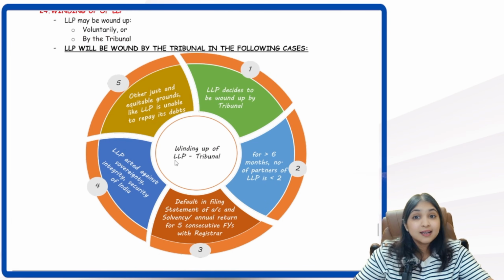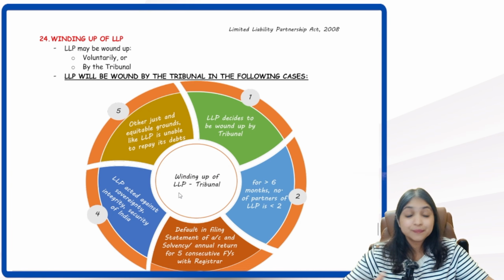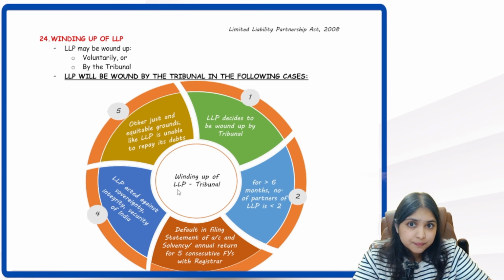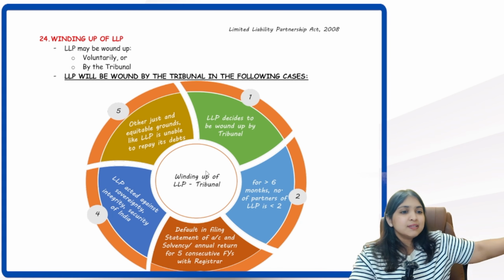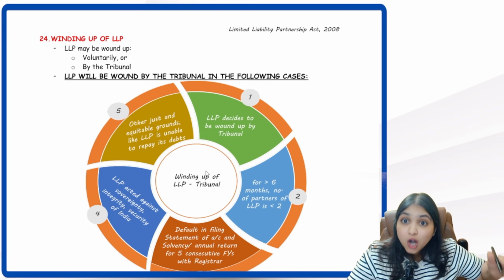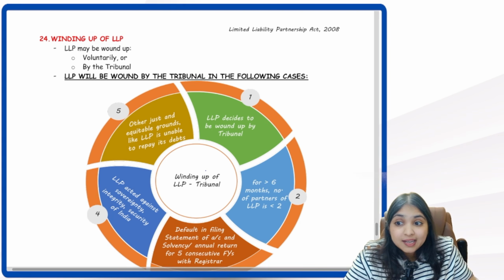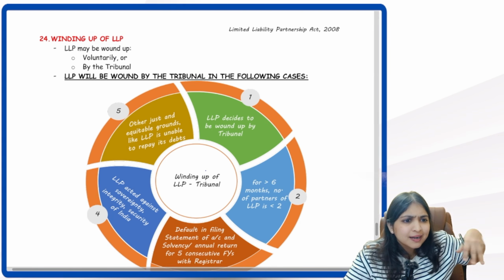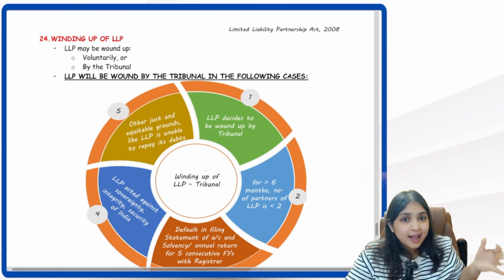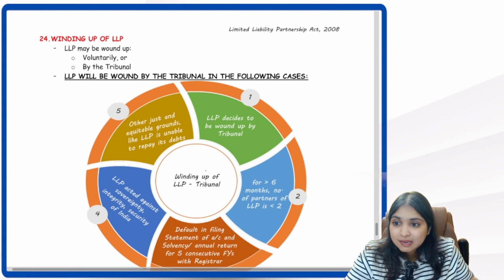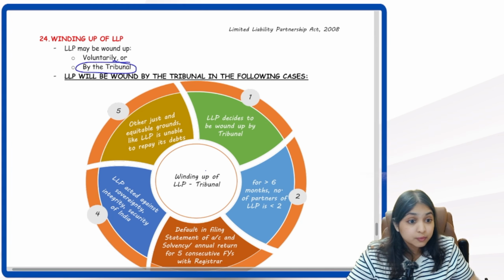Then comes our next discussion, which is about winding up of LLP. Remember, LLP is an artificial person. Even if a partner dies, even if a partner resigns, LLP will still continue. LLP can be brought to an end only through the winding up process. Now, either the winding up will happen voluntarily, where the partners among themselves will decide and wind up the LLP, or the LLP can be wound up through the NCLT, through the tribunal.